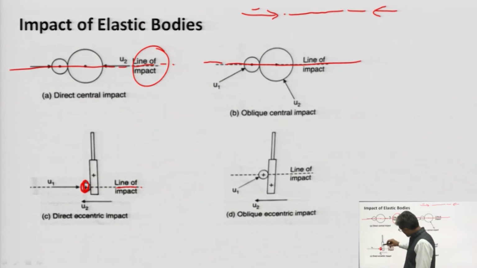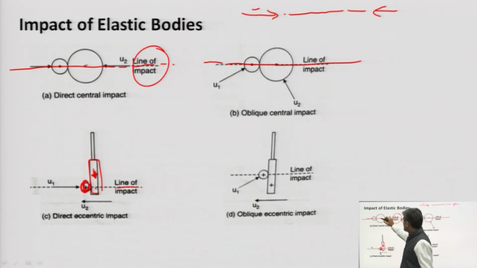and another body is moving with this velocity, and it is going to impact here. But this impact is not central, it is eccentric, because the CG of this body is acting here, and the impact is here.